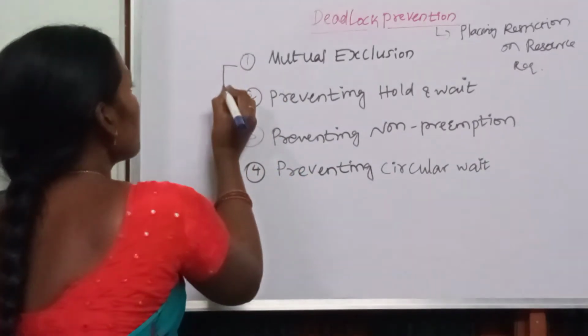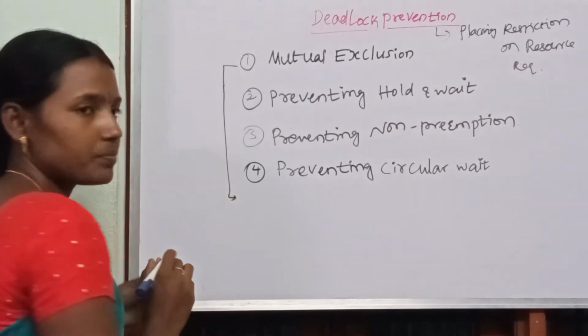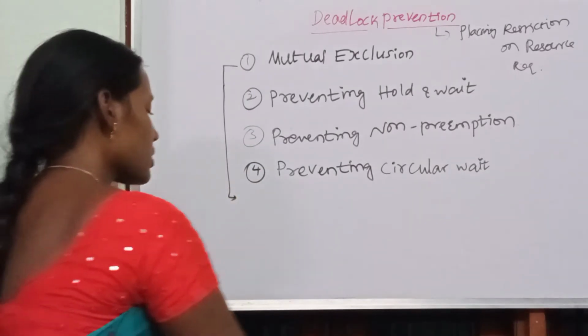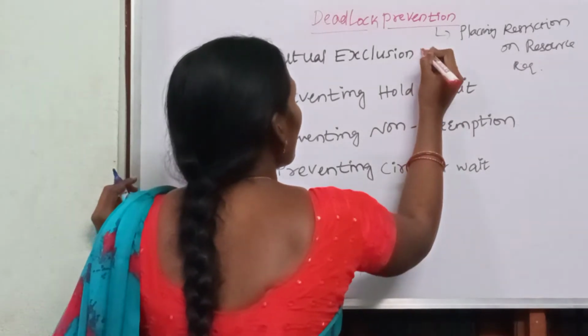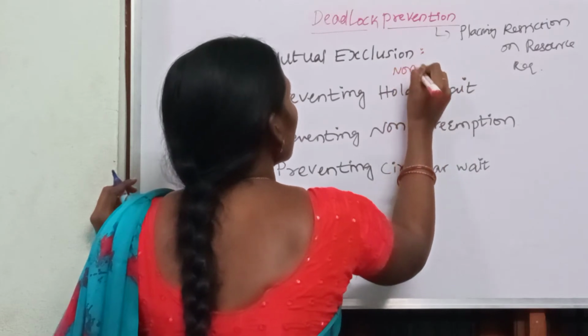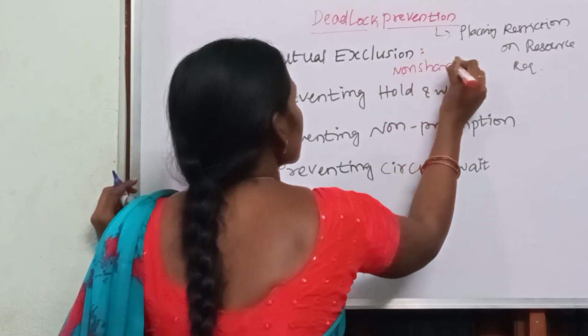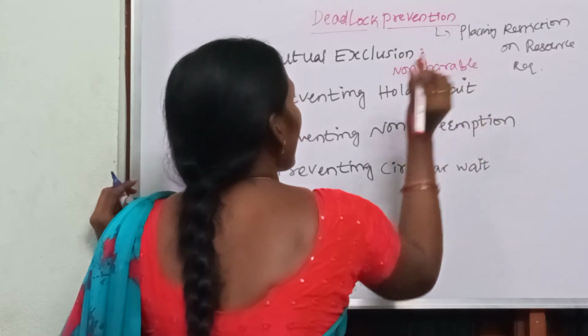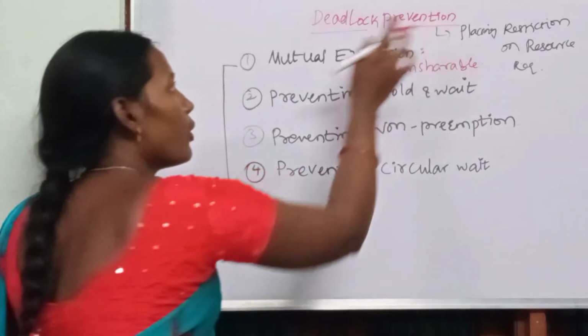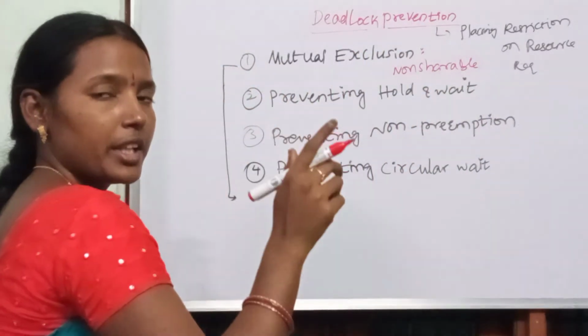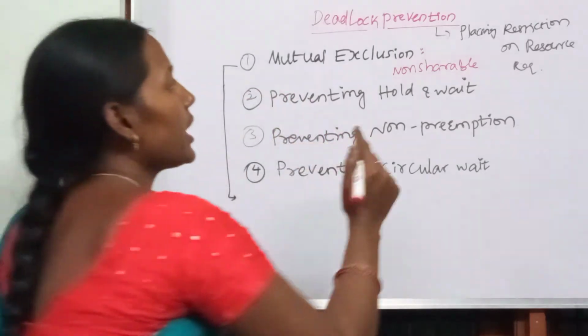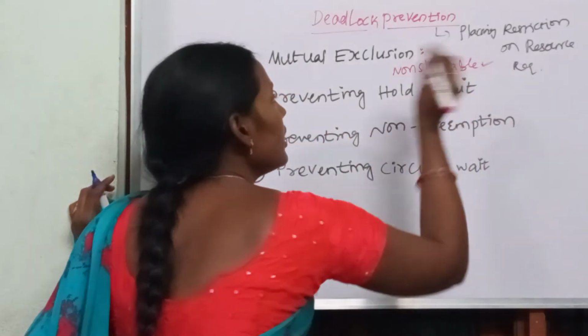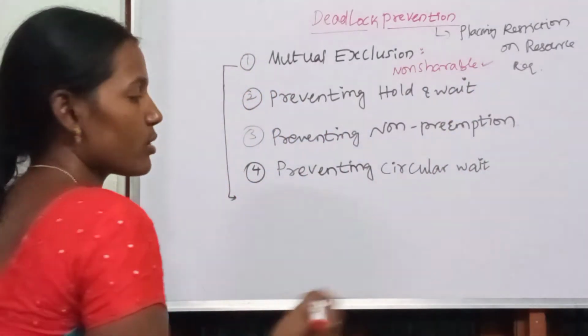In the mutual exclusion concept, mutual exclusion holds only for non-shareable resources. So if you want to prevent deadlock, we have to apply mutual exclusion only to the non-shareable resources.